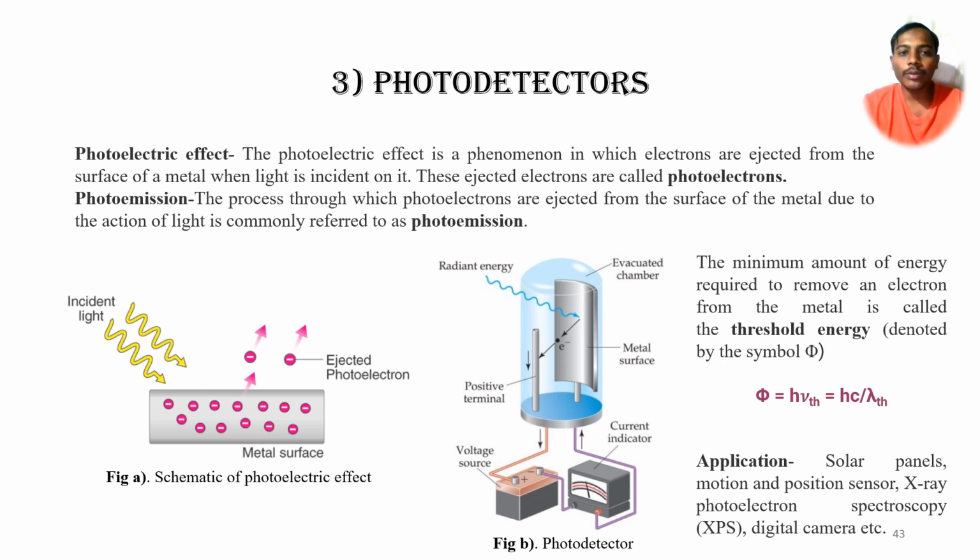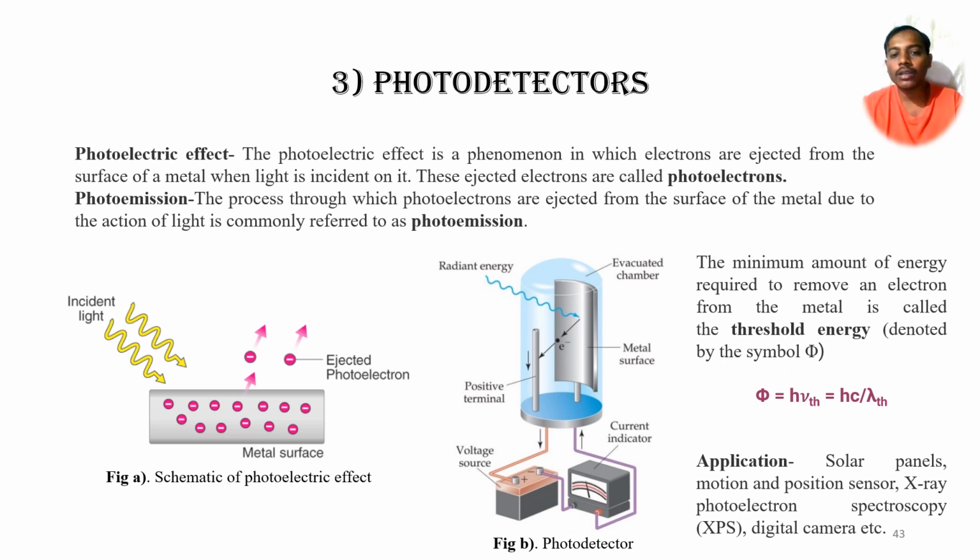And what is meant by the photoemission process? The process through which photoelectrons are ejected from the surface of the metal due to the action of light is commonly referred to as photoemission. Here we can see the schematic of the photoelectric effect. Whenever incident light falls on the metal surface, electrons are ejected from the surface. Those electrons we call photoelectrons.